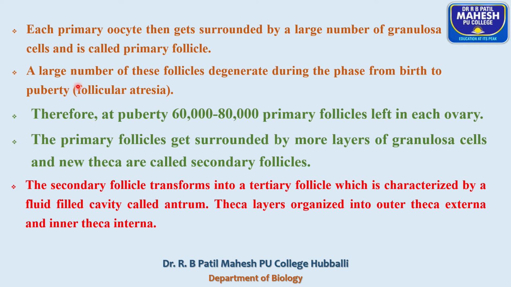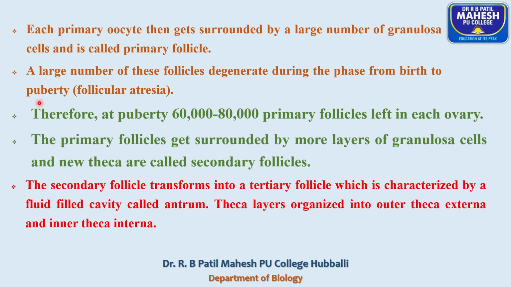A large number of primary follicles get degenerated from birth to puberty. In between birth and puberty, the primary follicles get degenerated by the process called follicular atresia.